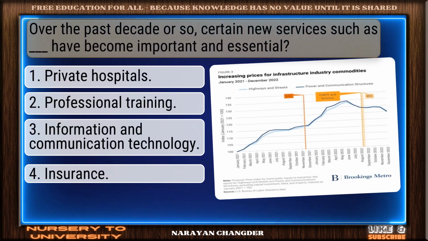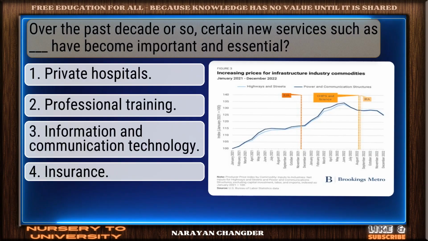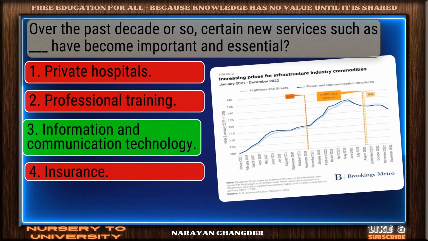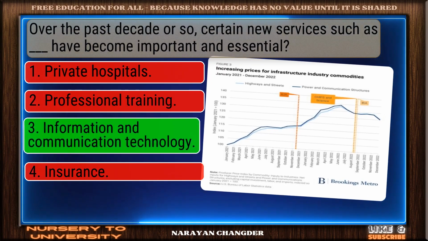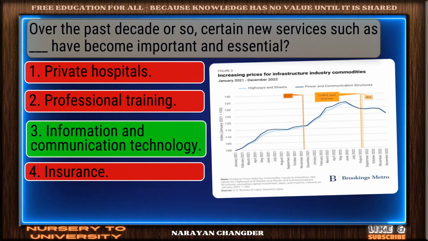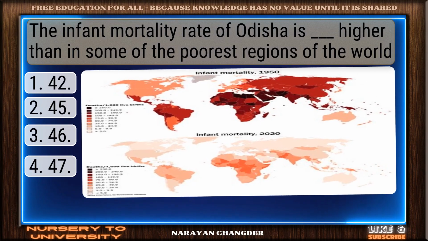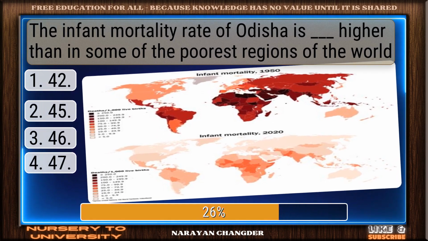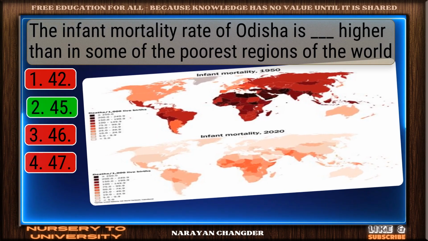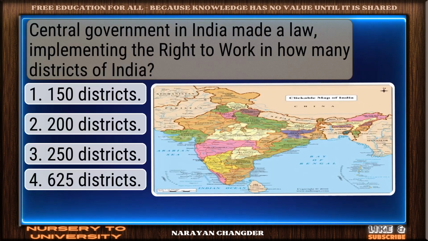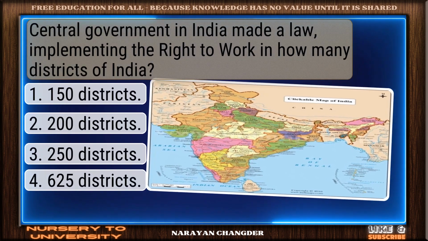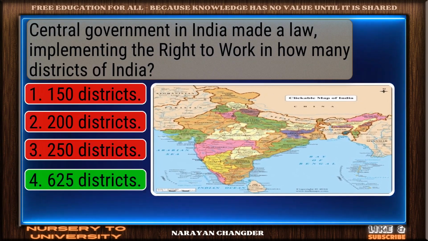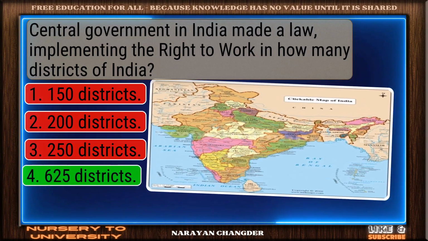Over the past decade or so, certain new services such as what have become important and essential? Excellent choice. Information and communication technology is right. The infant mortality rate of Odisha is what, higher than in some of the poorest regions of the world? Excellent. 45 is well reasoned. Central government in India made a law implementing the right to work in how many districts of India? Good thinking. 625 districts is right.